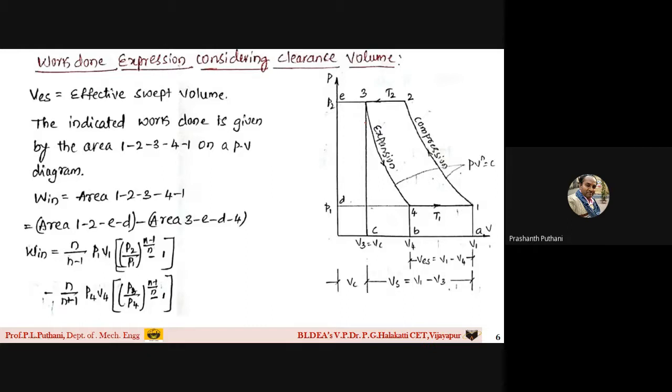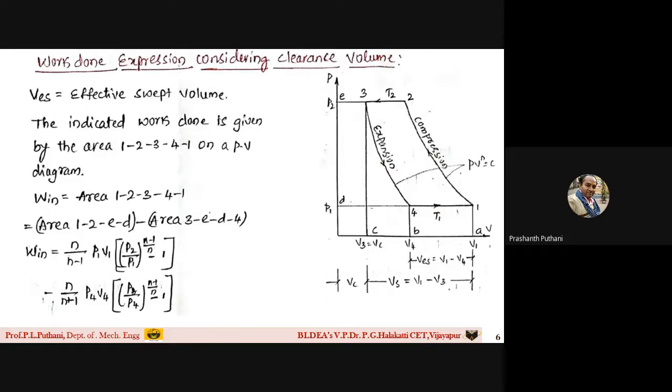Now if you observe very carefully, students, 4 to 1 is a constant pressure process. Then 1 to 2 is a compression process. 2 to 3 is again a constant pressure process, whereas 3 to 4 is again expansion taking place, a polytropic process.